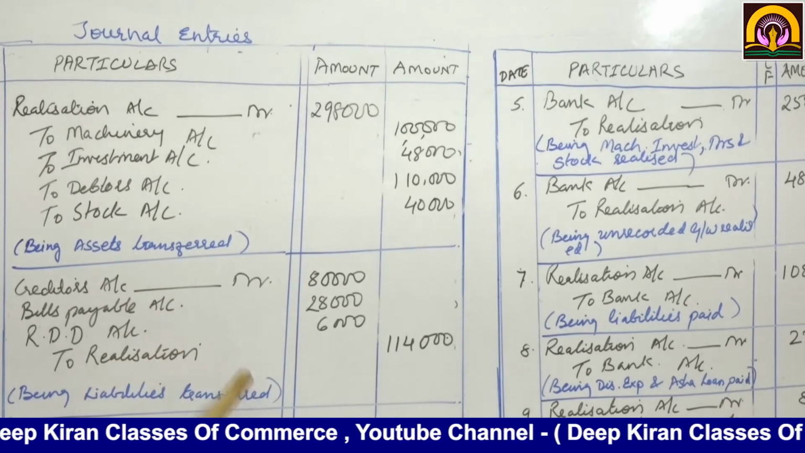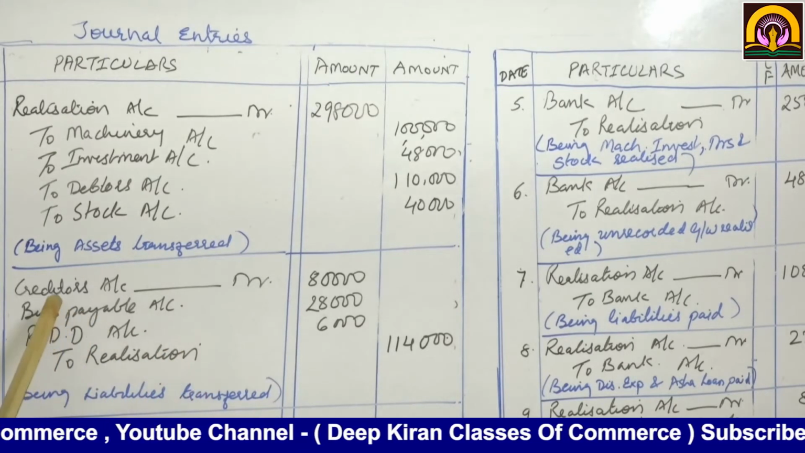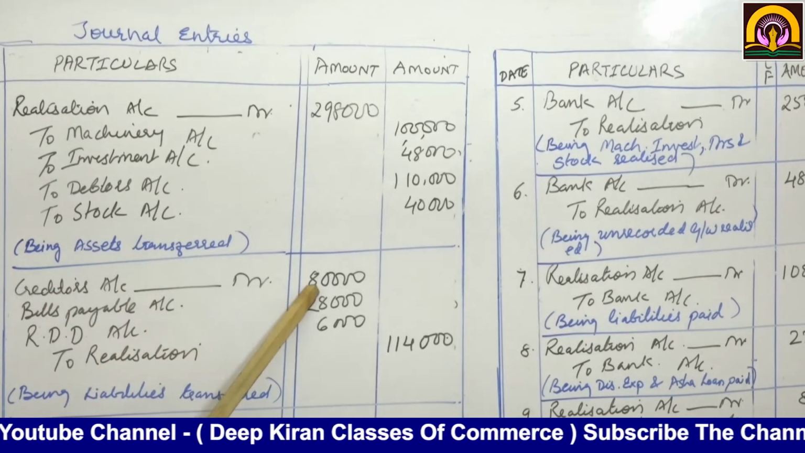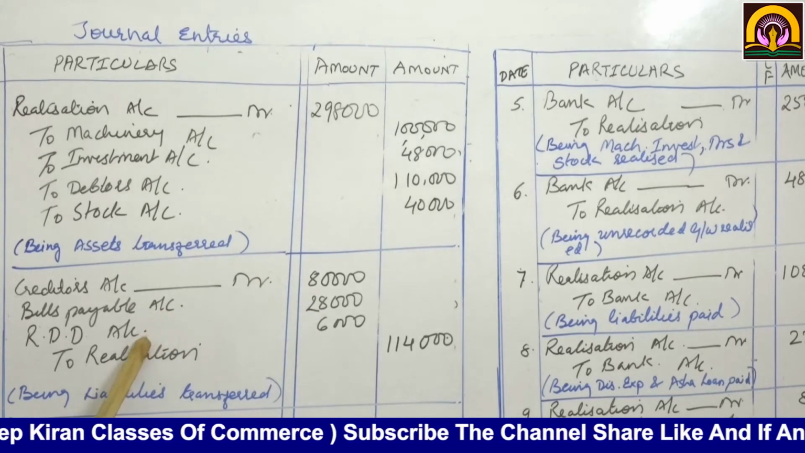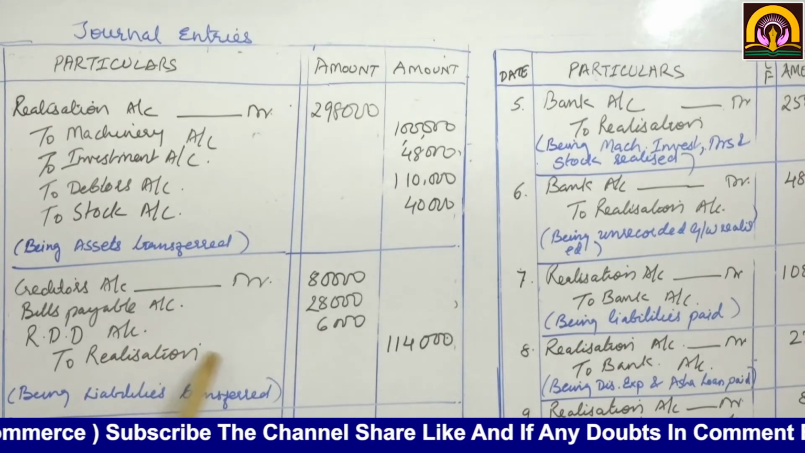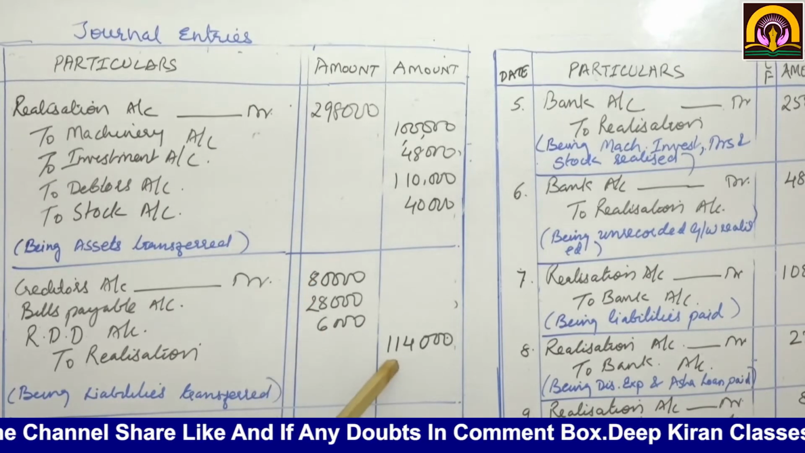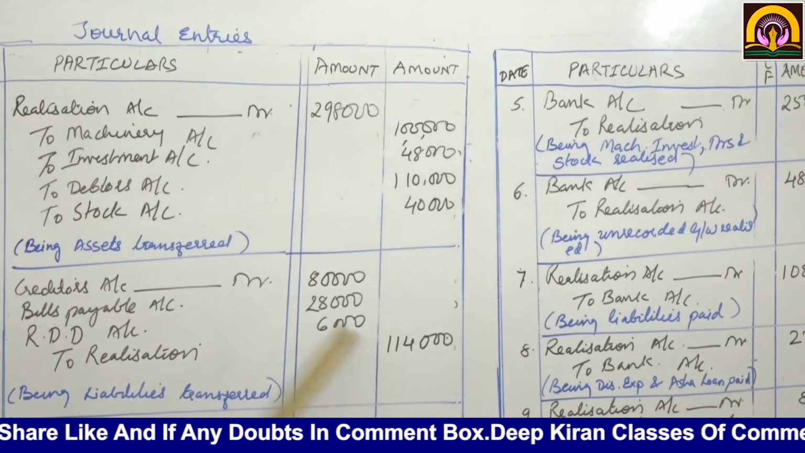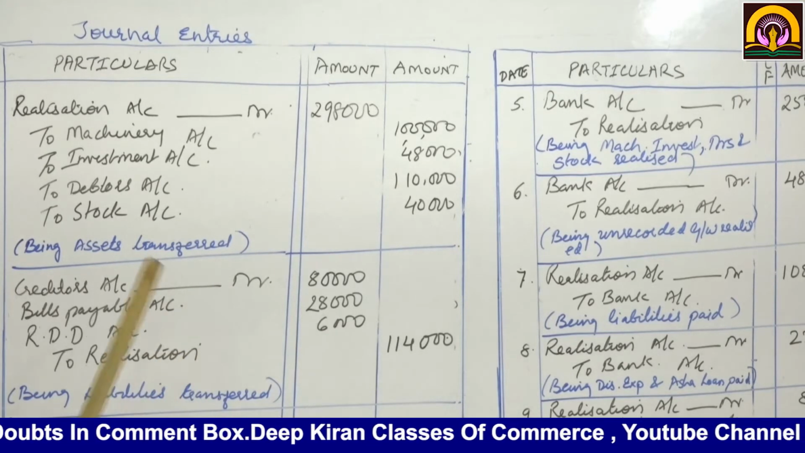Now likewise liabilities also need to be transferred. So creditors account debit 80,000, bills payable account debit 28,000, RDD 6,000, to realization account. The total of this will come to 1,14,000. These are the liabilities transferred at their book value.